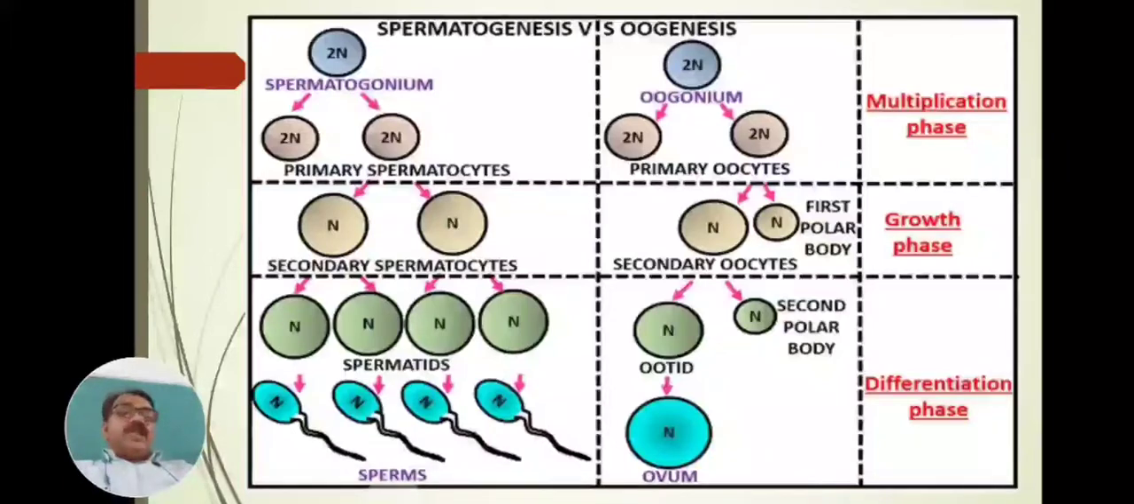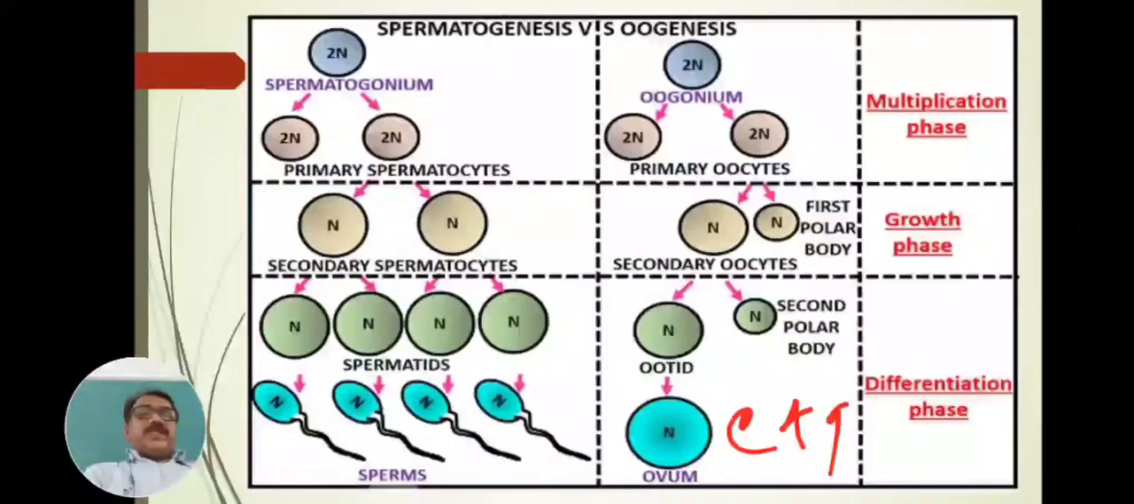Formation of gametes: the male gamete is called sperm, and the female gamete is called ovum or egg. The gametogenesis process is performed in three phases: the multiplication phase, the growth phase, and the differentiation phase, or the reduction phase.